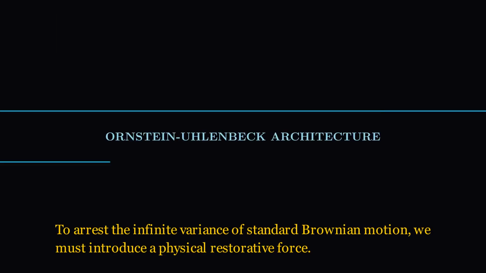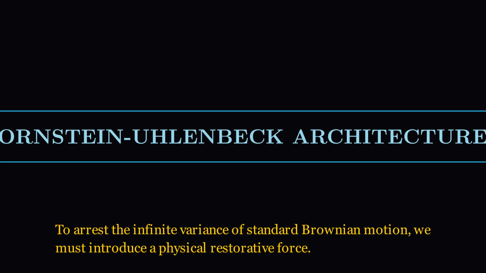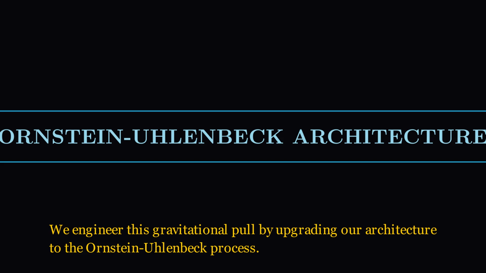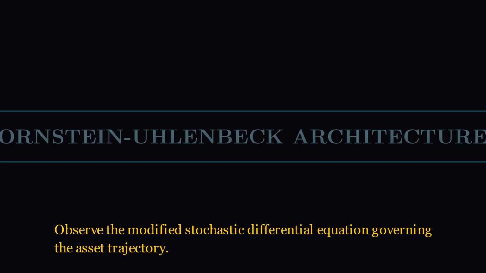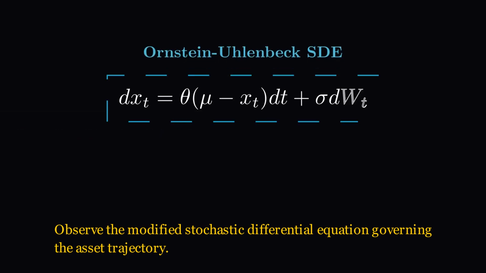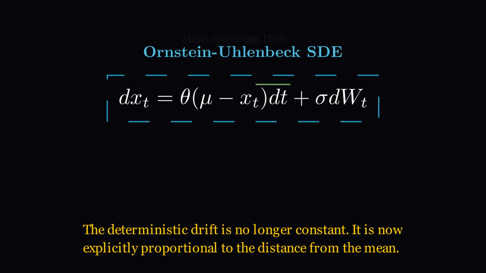To arrest the infinite variance of standard Brownian motion, we must introduce a physical restorative force. We engineer this gravitational pull by upgrading our architecture to the Ornstein-Uhlenbeck process. Observe the modified stochastic differential equation governing the asset trajectory. The deterministic drift is no longer constant. It is now explicitly proportional to the distance from the mean.